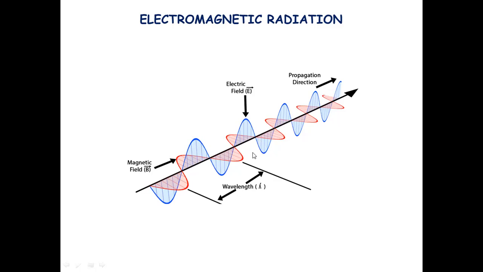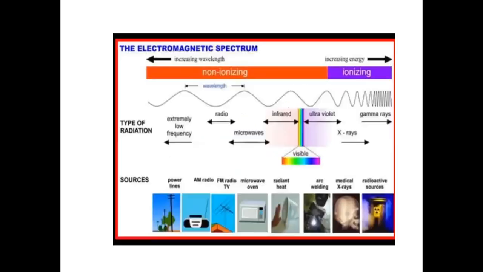So nothing but it describes the radiation energy in the form of waves. So here you have the electromagnetic spectrum, and based upon the wavelength, the ionizing energy would increase. If you have increasing wavelength, they are generally non-ionizing, and those with shorter wavelength are said to be densely ionizing, like your X-rays and gamma rays. Your ultraviolet and infrared are towards the middle of the spectrum, and the general non-ionizing radiations would comprise your radio waves and microwaves. They have a low frequency.